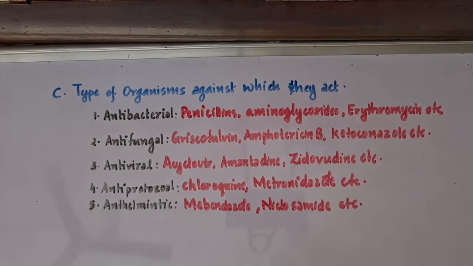Antibacterial drugs are penicillins, aminoglycosides, erythromycin, etc. And next is antifungal, that is they act against fungi: griseofulvin, amphotericin B, ketoconazole, etc. Then antiviral: acyclovir, amantadine, zidovudine, etc. Then antiprotozoal, that is they act against protozoa: chloroquine, metronidazole, etc. And finally we have anthelmintic: mebendazole, niclosamide, etc. Anthelmintics are the drugs used to treat infection with parasitic worms like tapeworm, roundworm, etc.